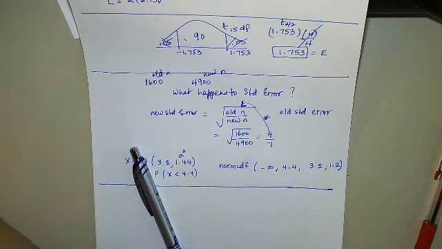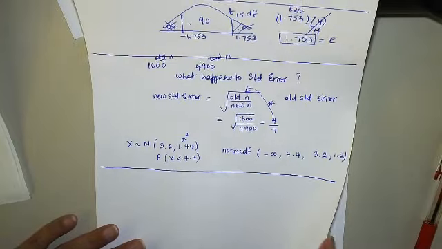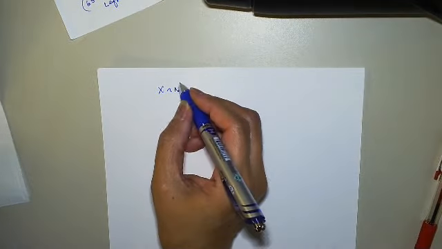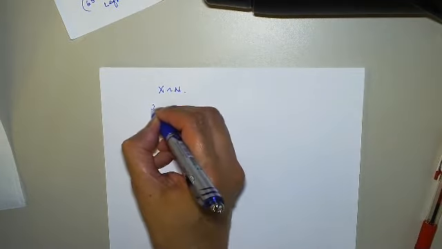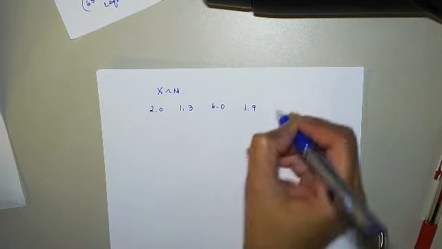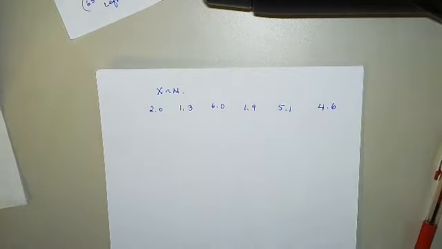Okay. The next one is a hypothesis test. Let's do it. The lifetime of a certain brand of heat pump is known to be normally distributed. X is normal. A sample of 6 heat pumps yielded the following observations: 2.0, 1.3, 6.0, 1.9, 5.1, and 4.6.